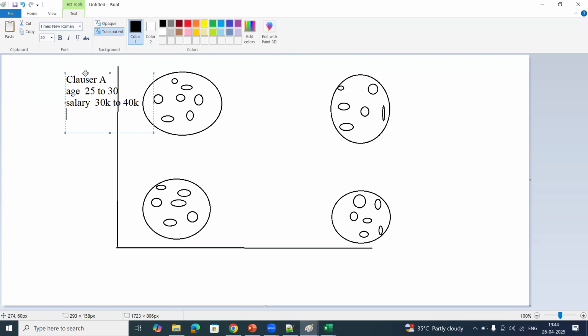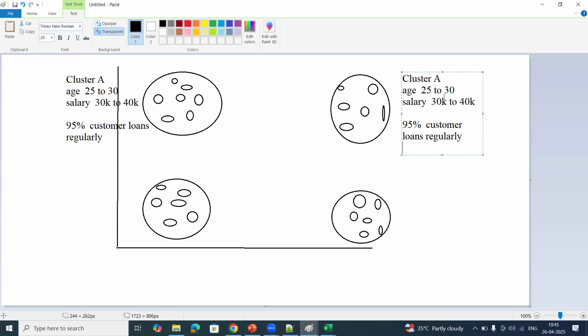And let us assume 95% of the customers are paying their loans regularly. So let us assume this is cluster A. Now let us take cluster B.